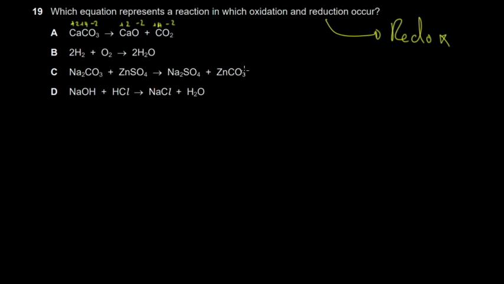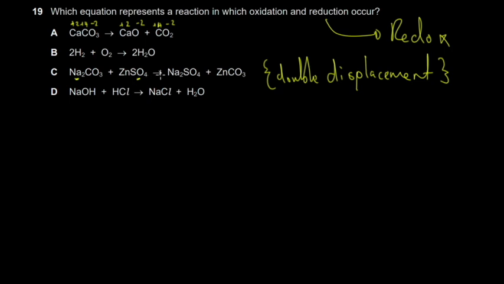This reaction here is called a double displacement reaction. What's happening is that this part is combining with this part, and this part is combining with this part. So we call this a double displacement reaction. Double displacement reactions are not redox. Sodium is still an ion, nothing has changed about its oxidation state.